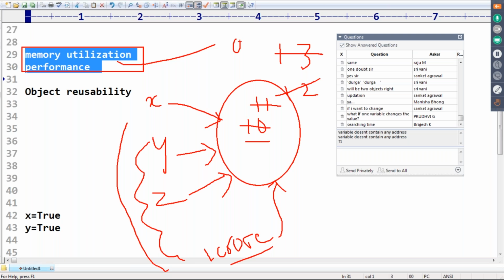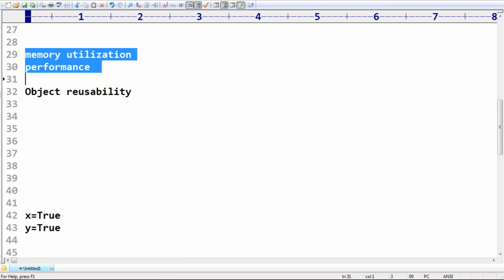Wherever shareability is there, where is the consensus, where is the mutual agreement that you should not change? There is no such thing. If any person changes, all the remaining people are going to be affected. You are thinking about object reusability, but you have to think about this side effect also. Is it correct or not? Is it a problem or not?